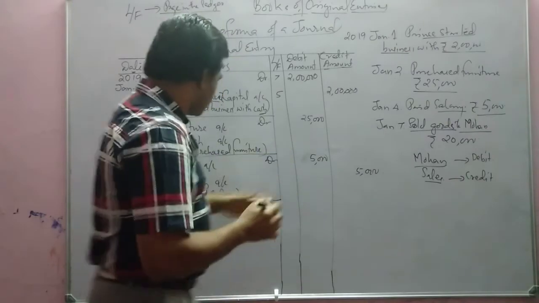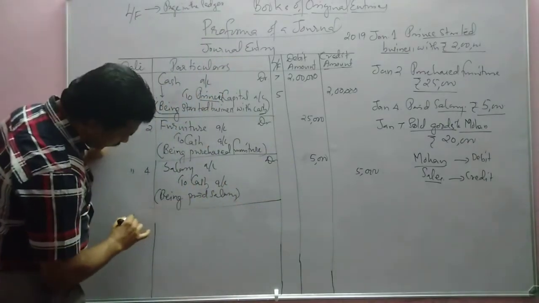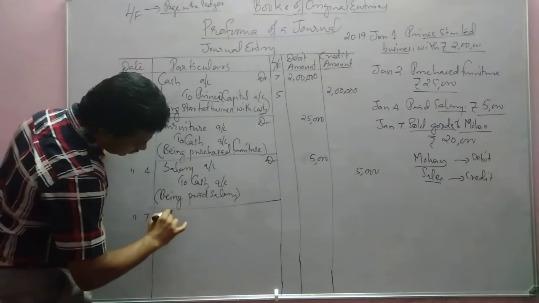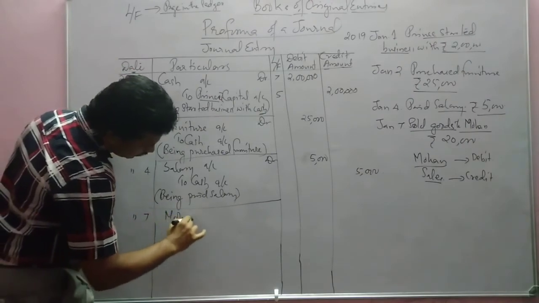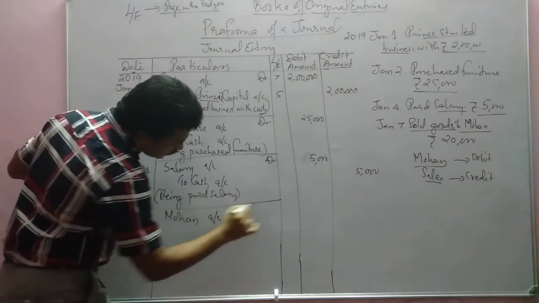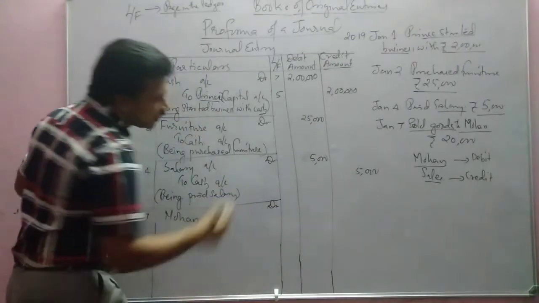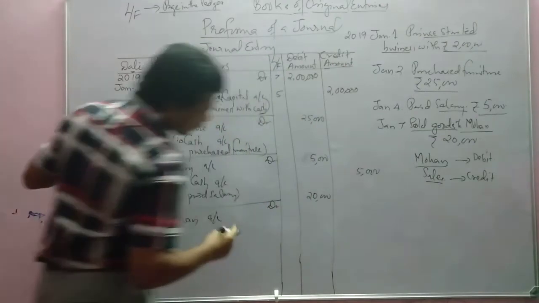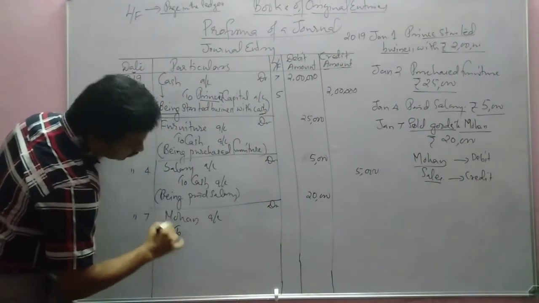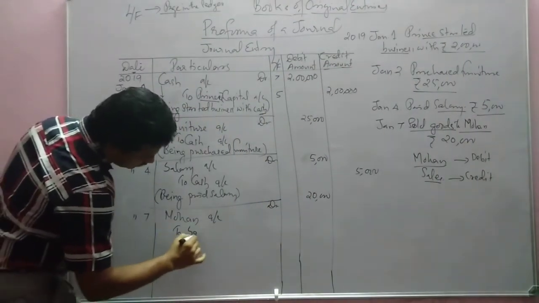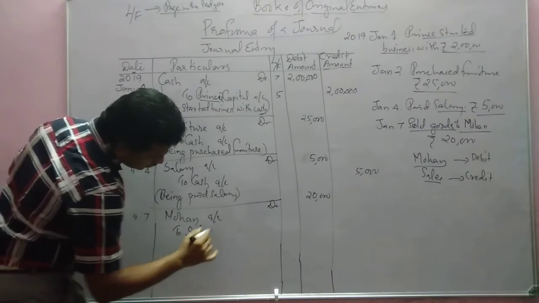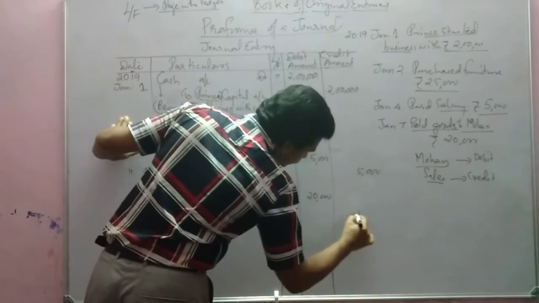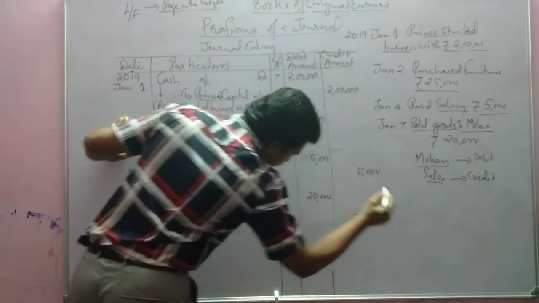Okay. So let us see. January 7, we will write Mohan account debtor. How much? 20,000. To sales account 20,000.